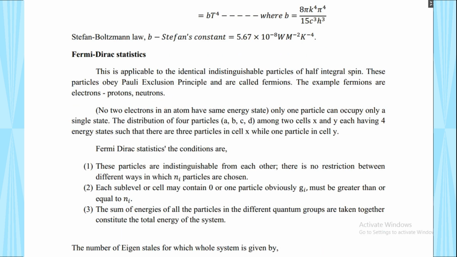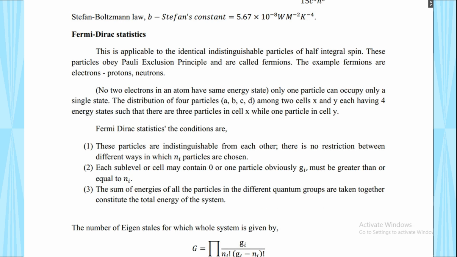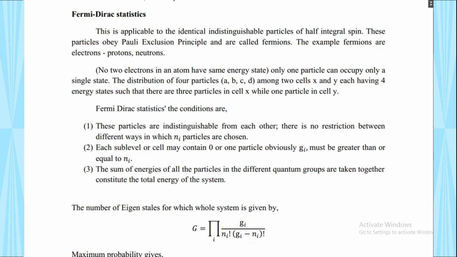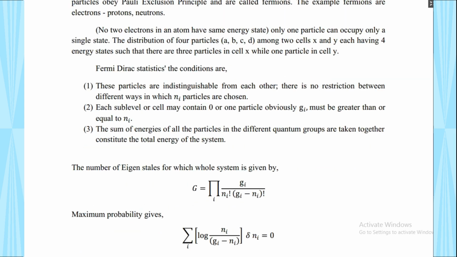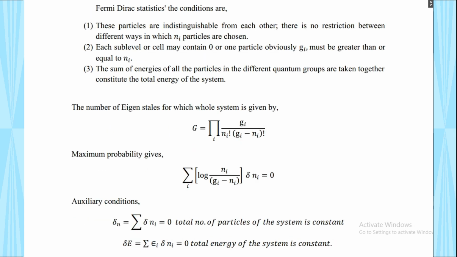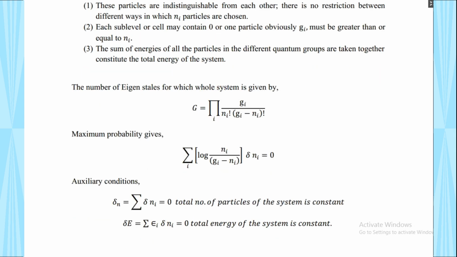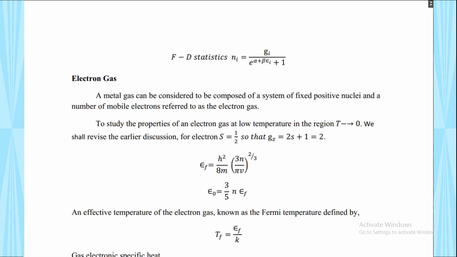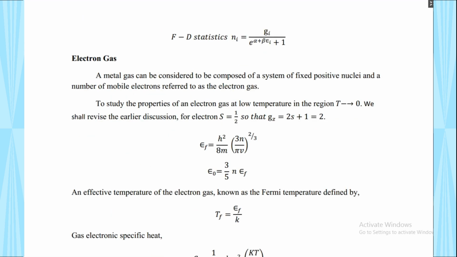Similarly, some of the points for Maxwell-Boltzmann and Bose-Einstein. In the same way we have to find out the number of eigenstates and the maximum probability. These are the two auxiliary conditions. So finally we get the Fermi-Dirac statistics like this.